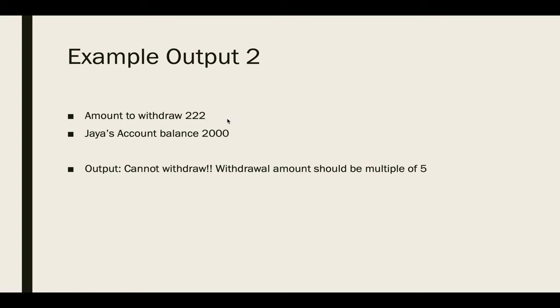The second example could be, suppose you want to withdraw rupees 222 and the account balance is 2000. So the amount in Jaya's account is enough to withdraw 222, but 222 is not a multiple of 5. So you cannot withdraw. Your output should be cannot withdraw. Withdrawal amount should be multiple of 5. There could be one more example where you want to withdraw an amount that is a multiple of 5, but the account balance is less than the amount to be withdrawn. In that case, again you have to print cannot withdraw, account balance is low.